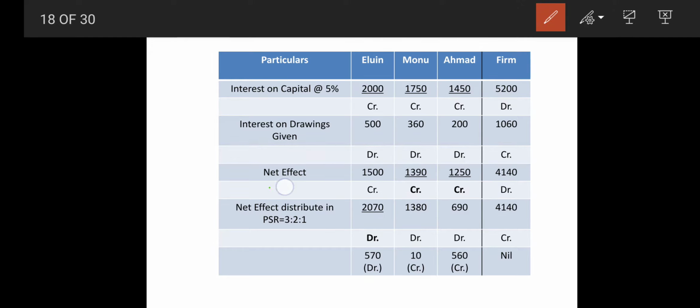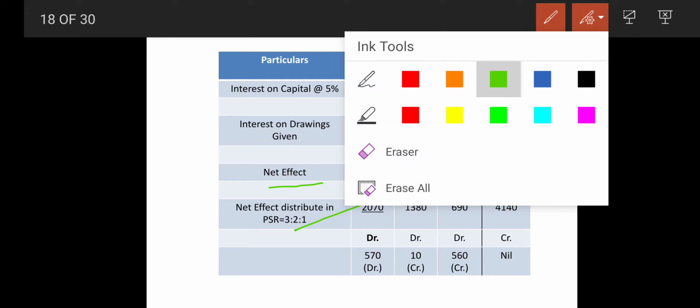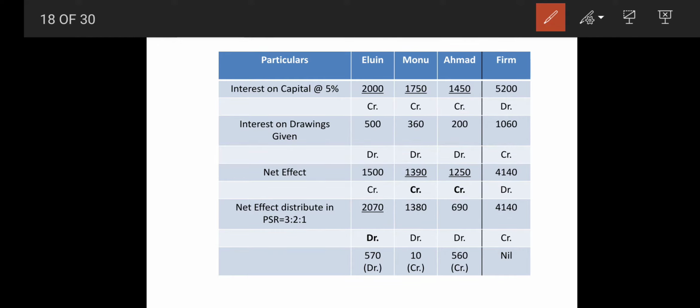Now we have reached the net effect, so this part is over. The net effect of 4150 is to be distributed in 3:2:1. That gives you 2070, 1380 and 690.